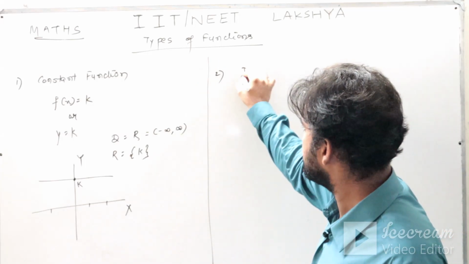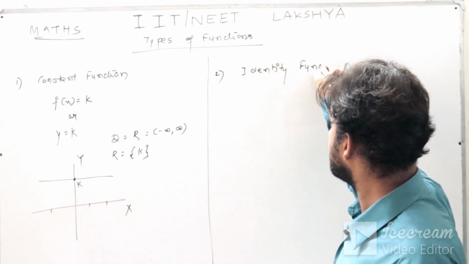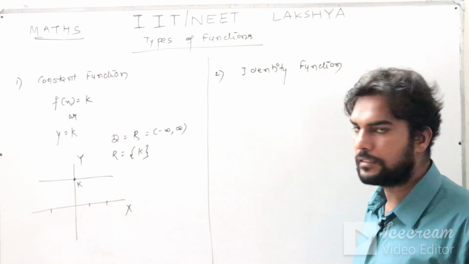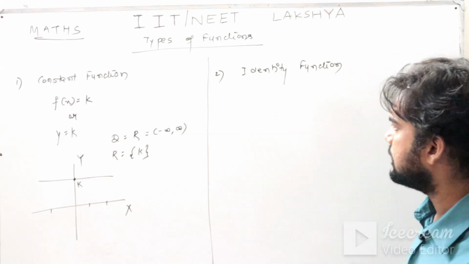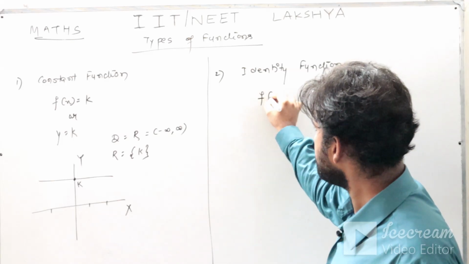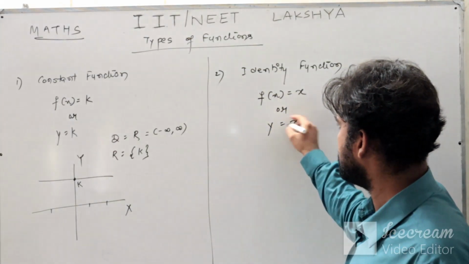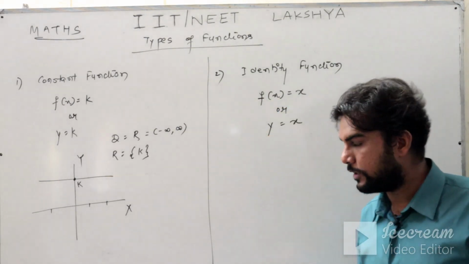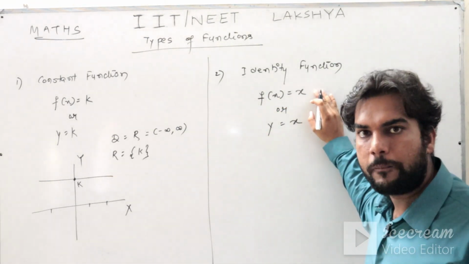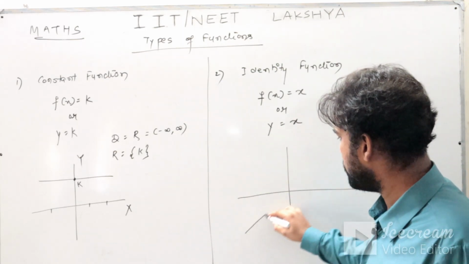Second type of function is identity function. So identity function is basically f of x is equal to x, or you can also write y is equal to x. Your f of x is nothing but your y only. So the graph would be this.